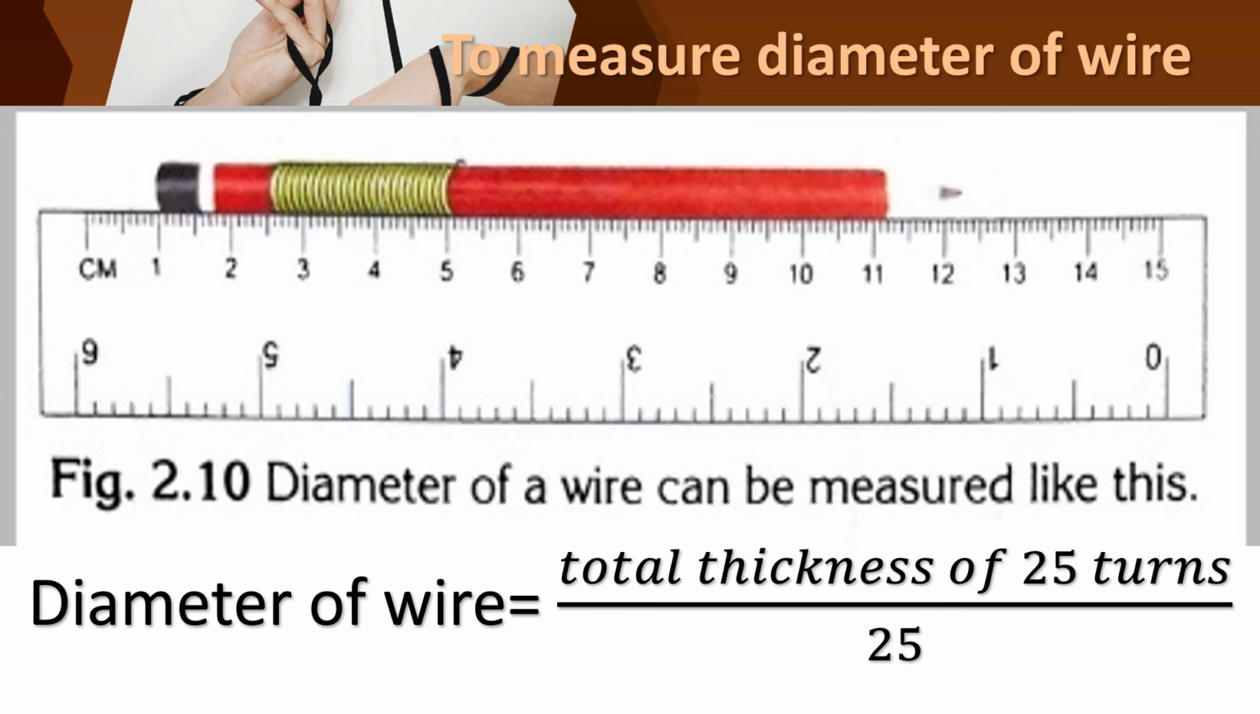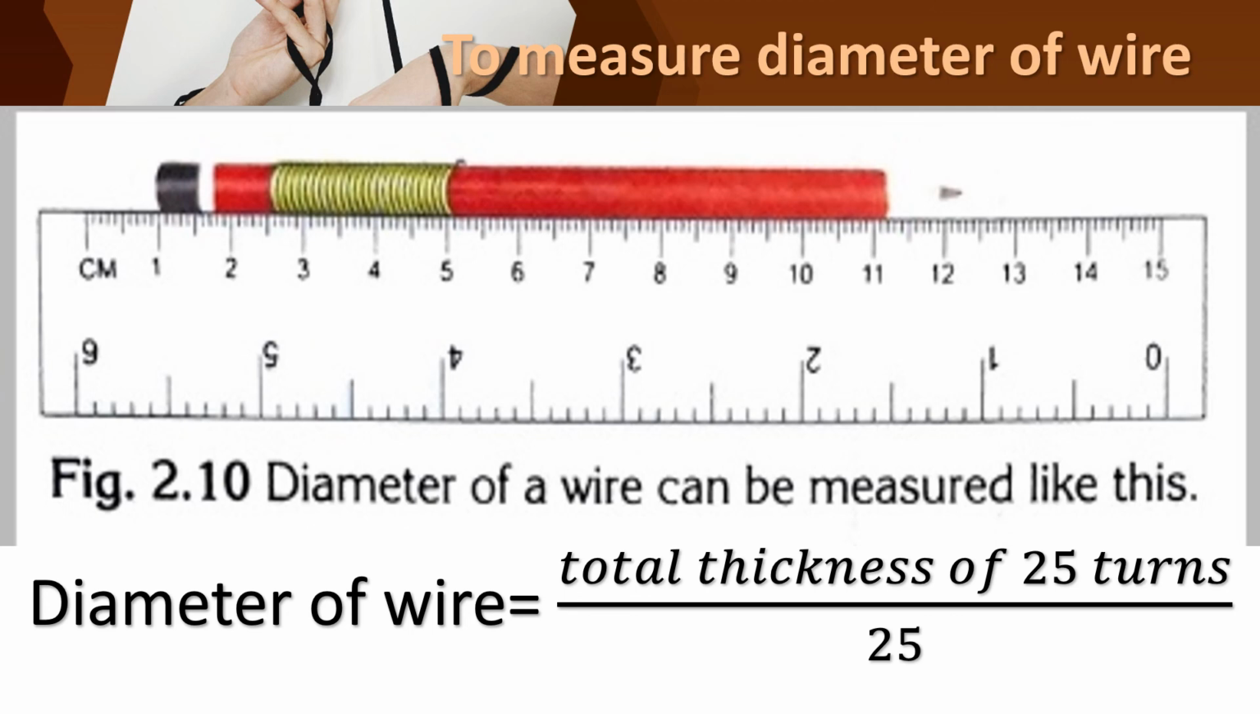Can you all understand? A simple activity, children. First of all, you are going to wind the wire on the pencil. You should wind the wire tightly on the pencil without any space. While winding, you should count how many turns you have wound. If it is 25 turns, you should note 25 turns. Then you are going to measure it. So how will you find the diameter of the wire? Total thickness of 25 turns divided by 25. Can you all understand? Very easy, is it children?